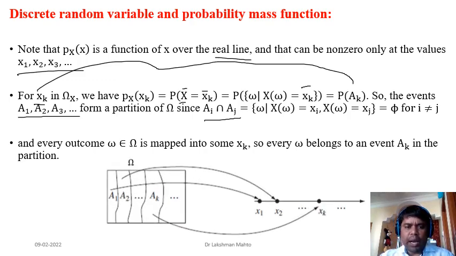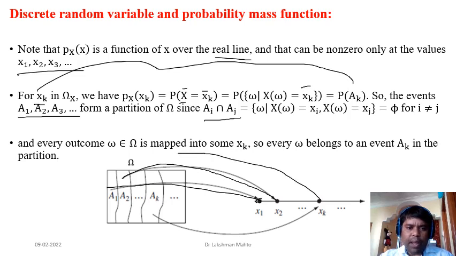More geometrically, if you take x1, it will be mapped to A1. If you take x2, it will be mapped to A2. If you take xk, it will map to Ak. In that process you can say that A1 is the pre-image of x1. That means elements of A1 have been mapped to x1, elements of A2 to x2, and likewise elements of Ak have been mapped to xk.